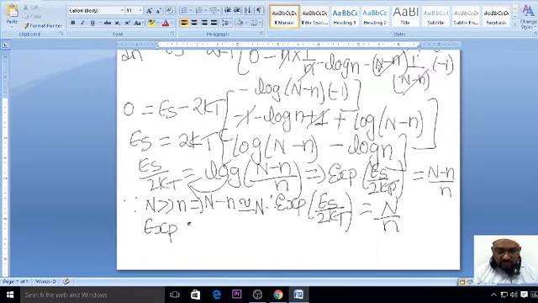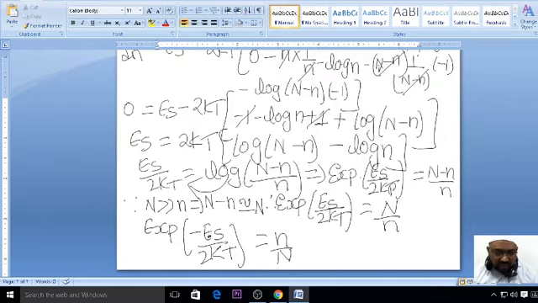Exponential of Es by 2kT will be equal to small n by capital N. You can see the numerator is going to the denominator, and the minus sign will come here. So we want the value of small n. Small n is equal to capital N into exponential of minus Es by 2kT.